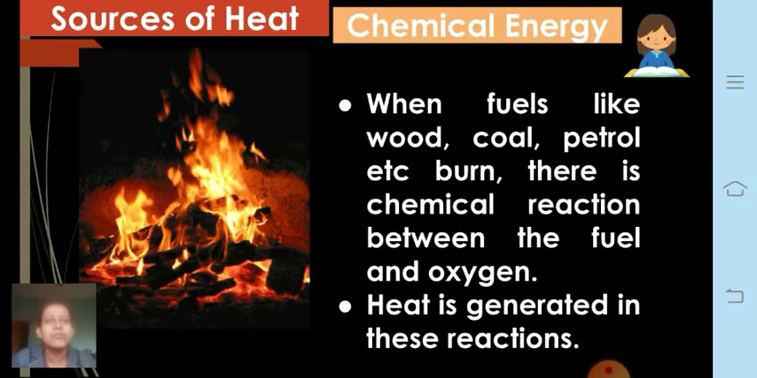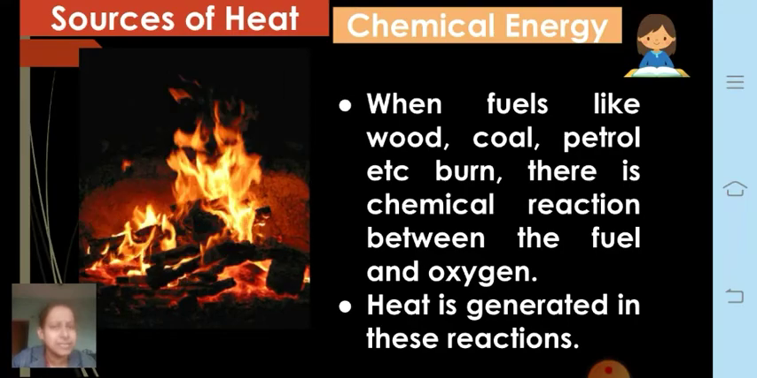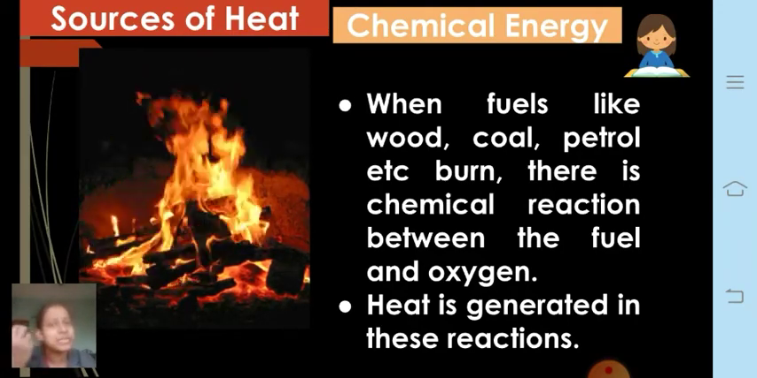Next we will move on to chemical energy, how chemical energy can produce heat. Now there are various substances called fuels. Fuels are those substances which ultimately burn. So when fuels like wood or coal, petrol, etc. burn, there is a chemical reaction taking place.